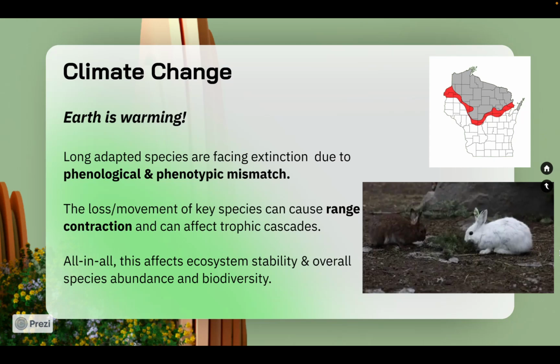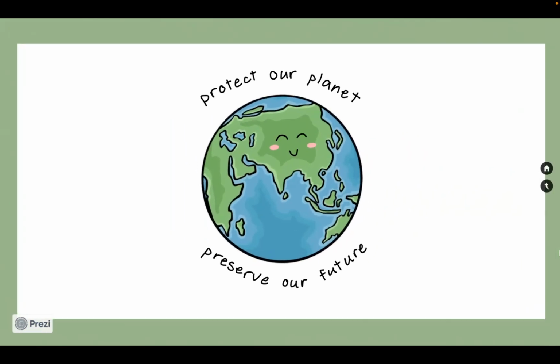These effects may not seem too dire, but as we talked about before, changes affecting one species in an ecosystem can have huge impacts throughout the food web, putting Earth's incredible biodiversity, which evolved over billions of years, at risk. Our journey through time shows how life adapted and evolved through Earth's changing landscapes. Today, understanding this history reminds us that protecting life's future depends on the choices we make now.